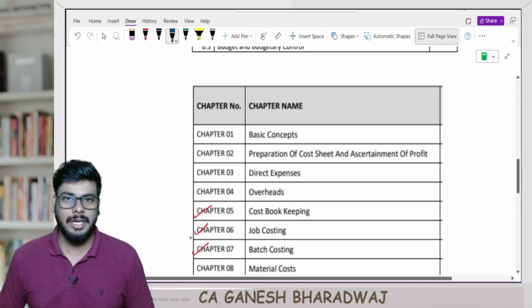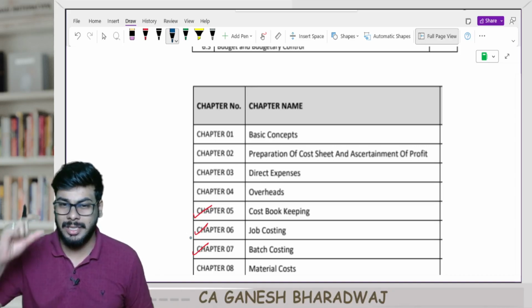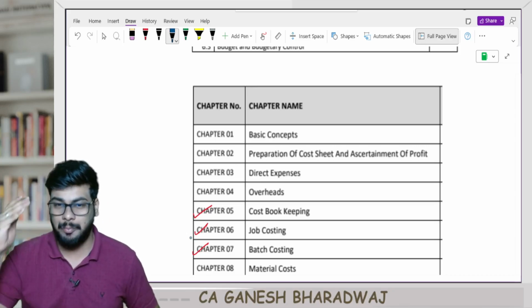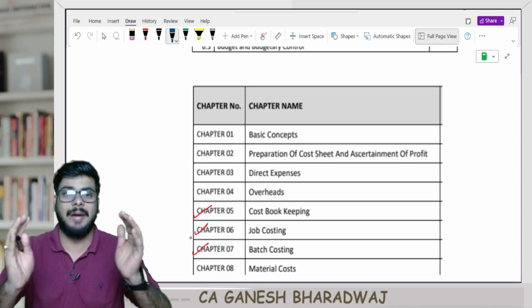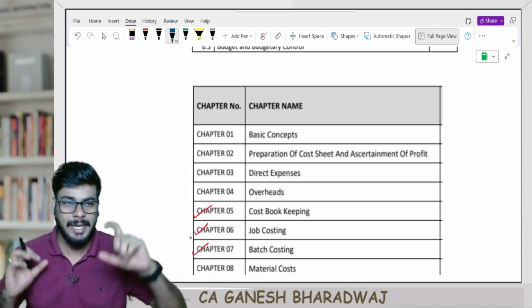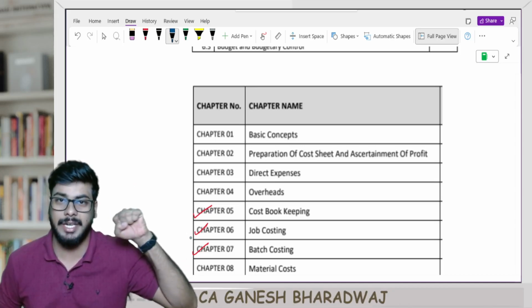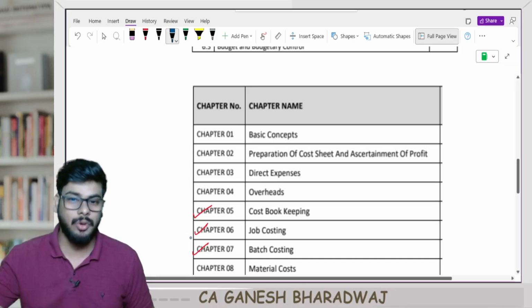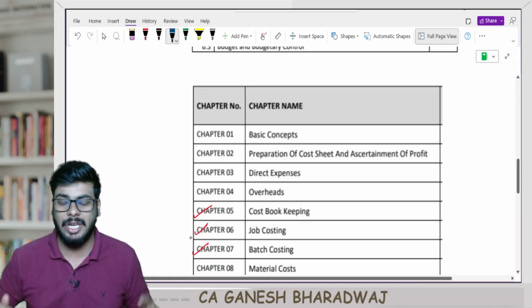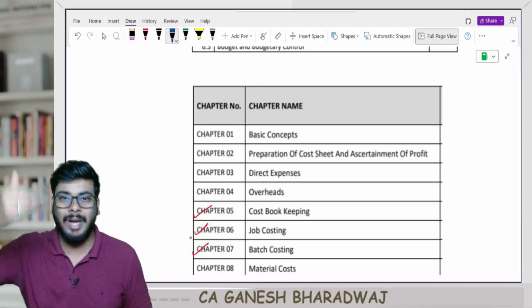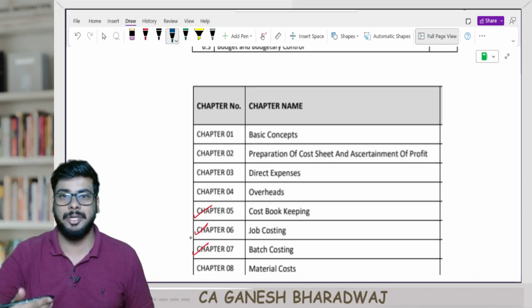Right now, what I'm going to share with you all is the chapters that should be on your priority list. Please be very clear about what I say. I'm talking about the chapters where you can spend lesser time and get more marks. Those chapters I'm handpicking and presenting to you. This doesn't mean that the remaining chapters can be omitted. No, it is not about omitting any chapter. It doesn't work that way in professional exams, because a lot of chapters are interconnected.